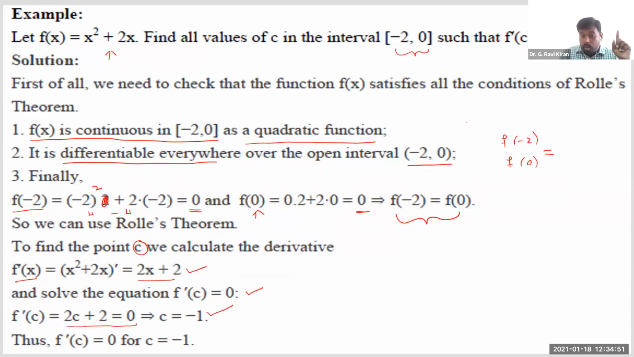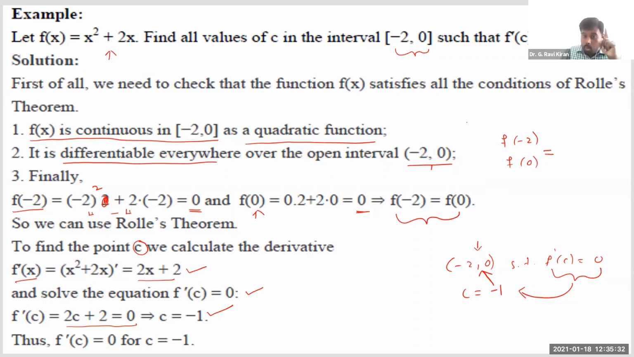Now what do we need to verify? We need to verify whether such a c exists or not. We got c as minus 1. Let us see whether this c lies in the interval or not, because the condition is that there exists at least one c in the open interval minus 2 comma 0 such that f dash of c is equal to 0. We got one value for c, which is minus 1, and yes, this minus 1 is a point between minus 2 and 0.